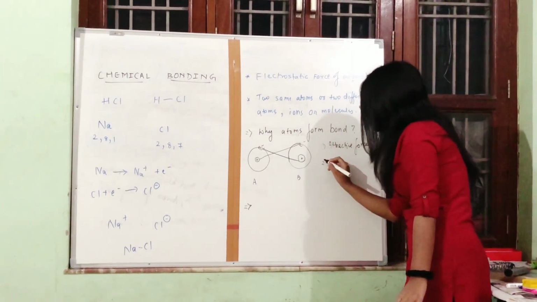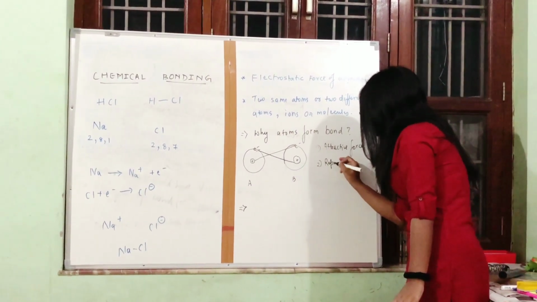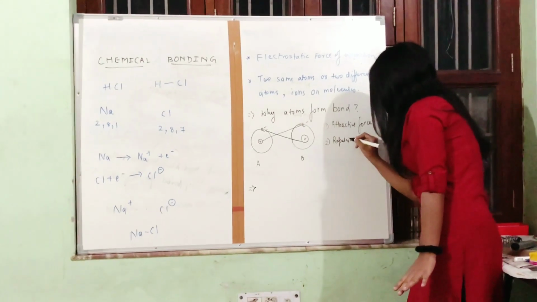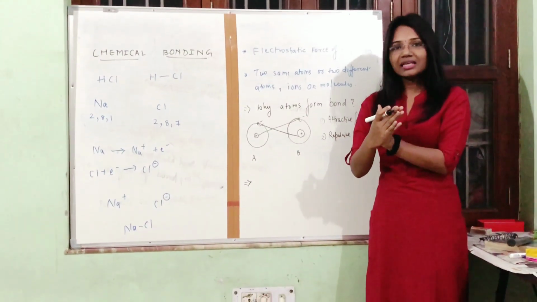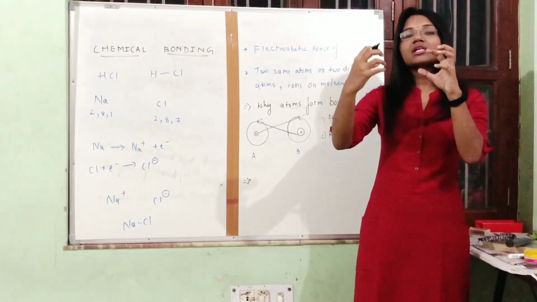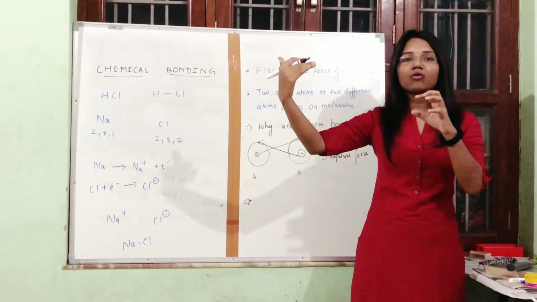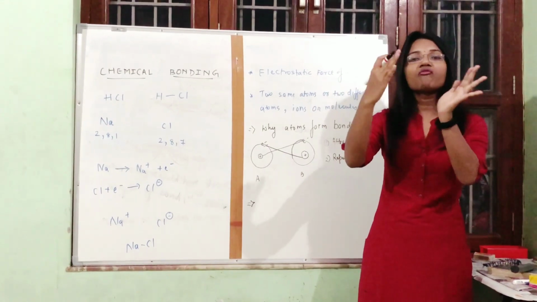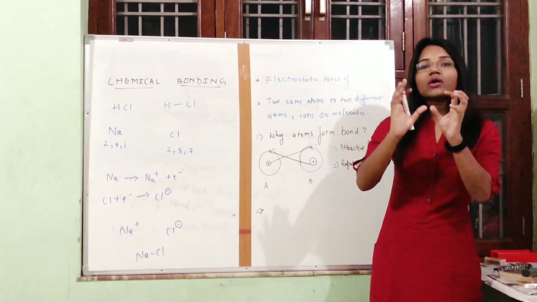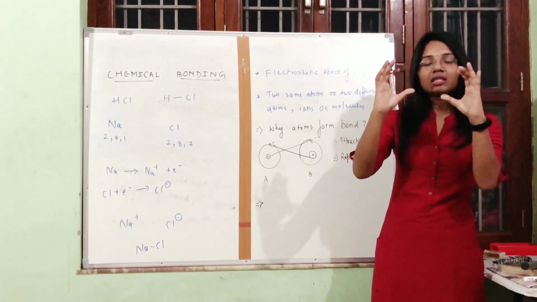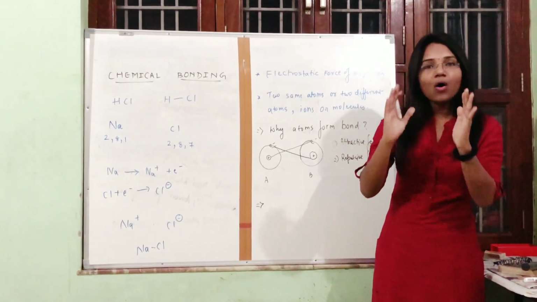So what is the other force? Repulsive force. Did you understand these two forces clearly? When the repulsive forces become dominant over the attractive forces, atoms are not going to move further. Here it can be atoms, molecules or ions. Then they will form a bond.